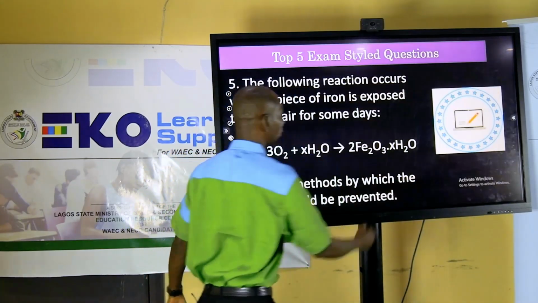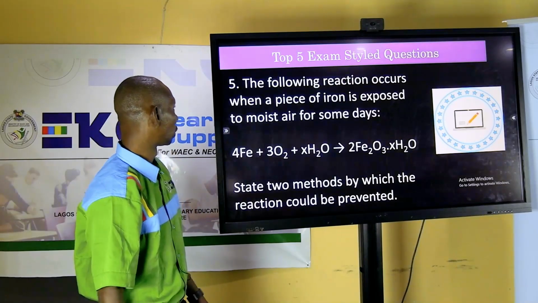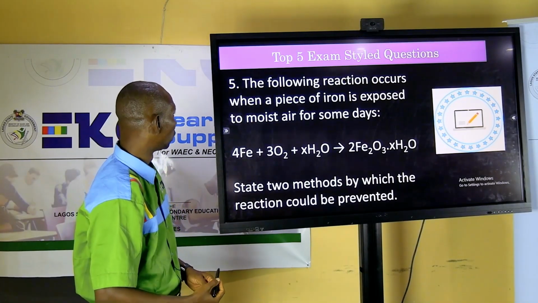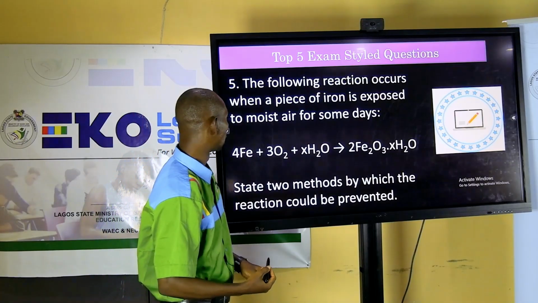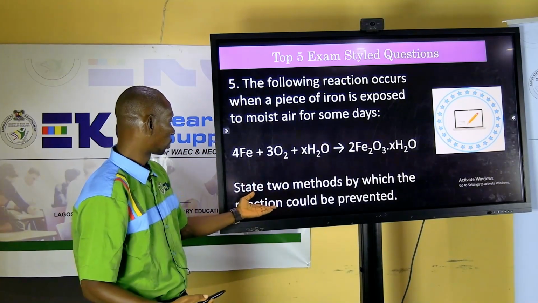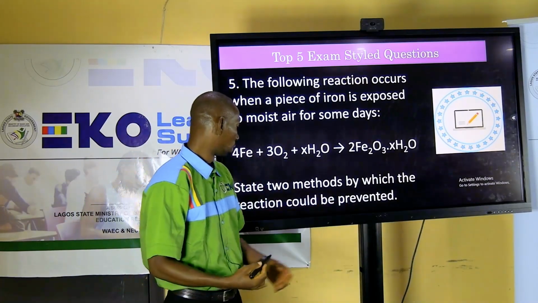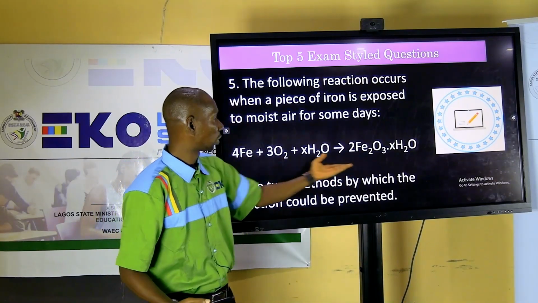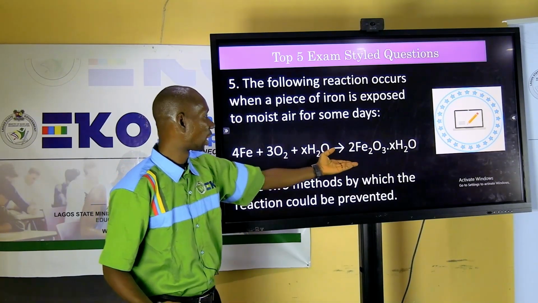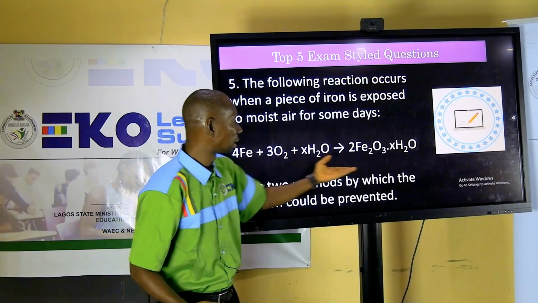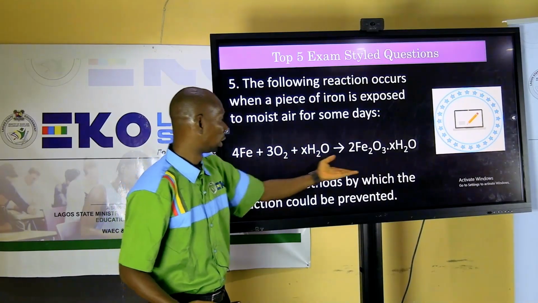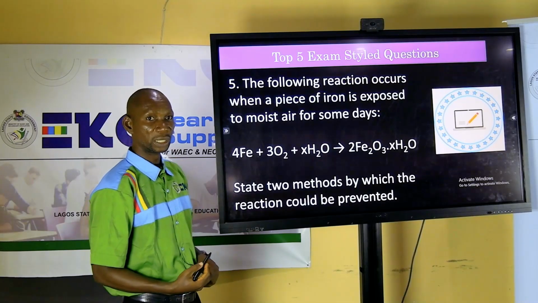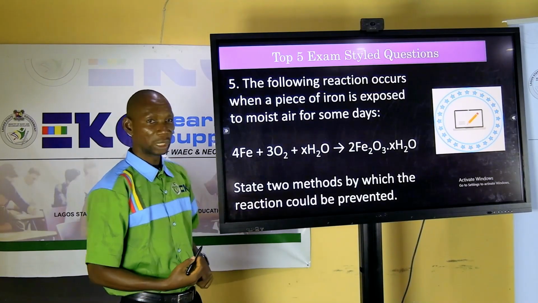So let's look at the last top 5 exam style question. Okay? The following reaction occurs when a piece of iron is exposed to moist air. Can you state 2 methods that you can use to prevent iron from rusting? The equation you are looking at here is the reaction for rusting, and I want you to write this equation down in your notes. So what are 2 methods that you can use for preventing this reaction from taking place?